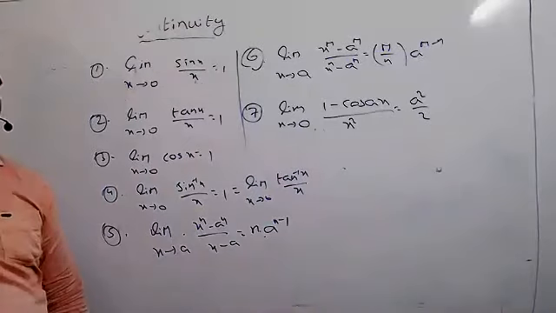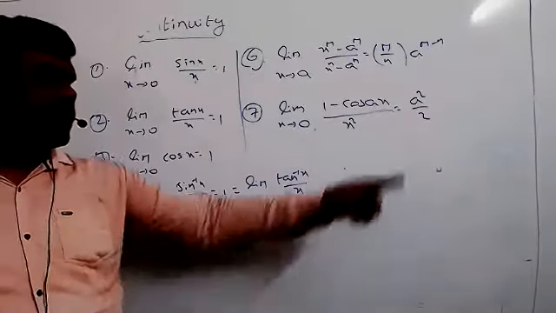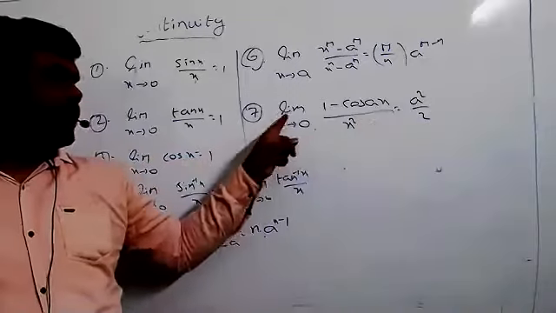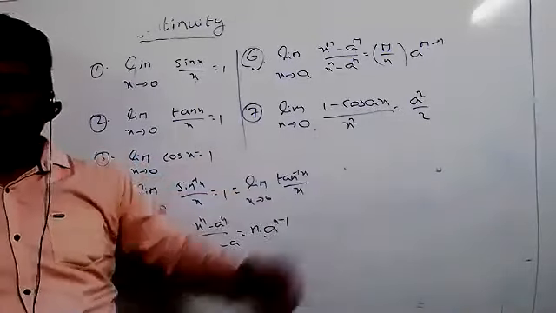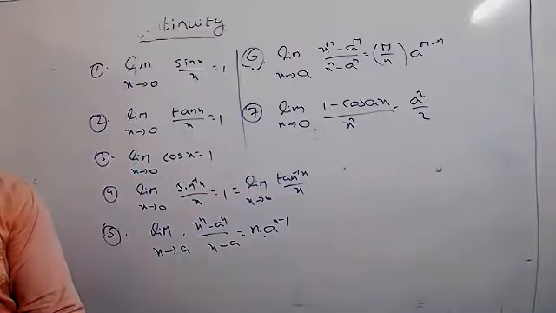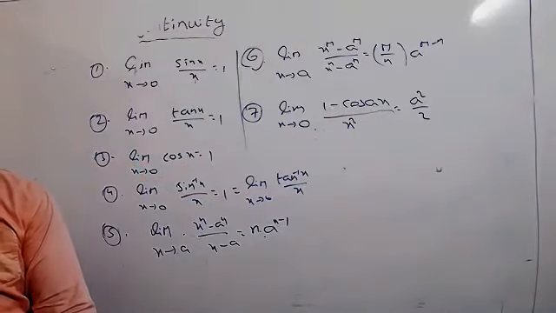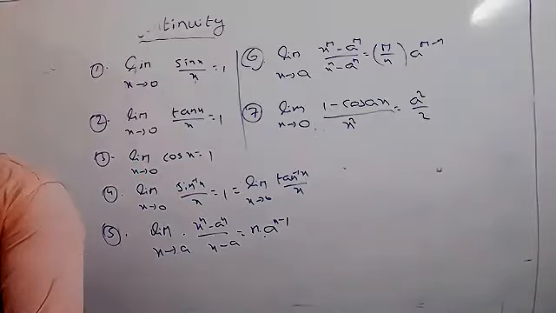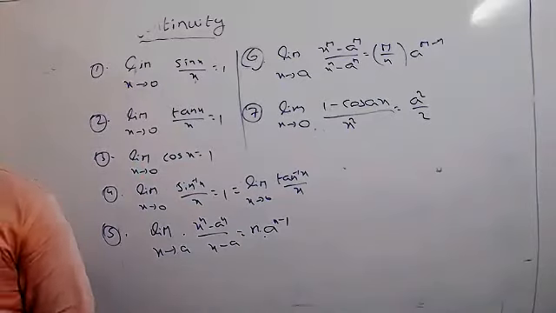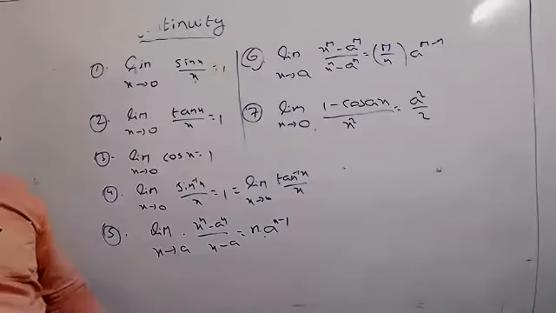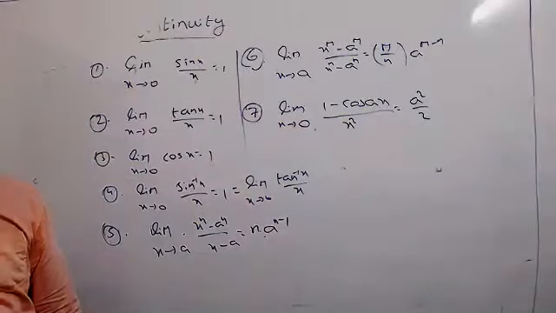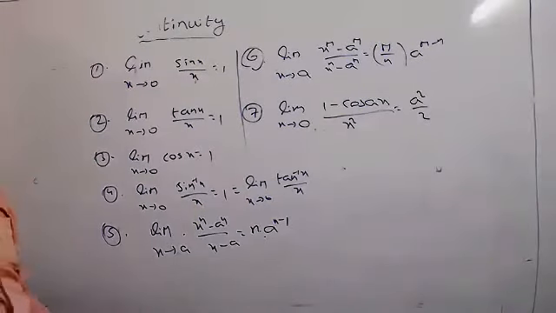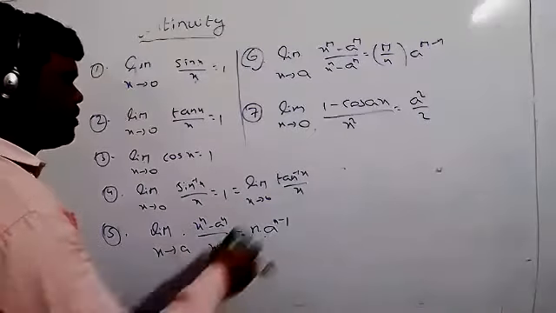Then how do we get this value? Please tell me now, anyone? Limit x tends to 0, 1 minus cos ax by x square equals a square by 2, we got now. But how do you get this value? Just look once at the board.